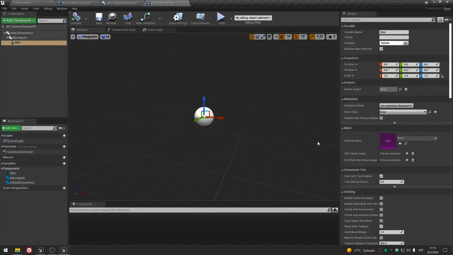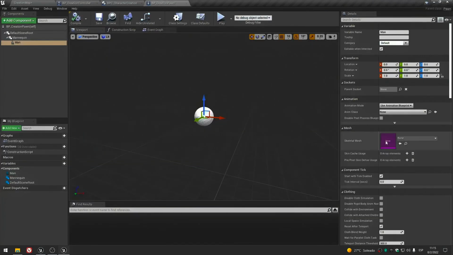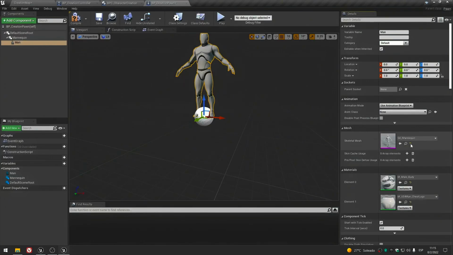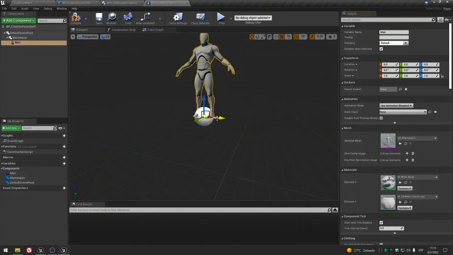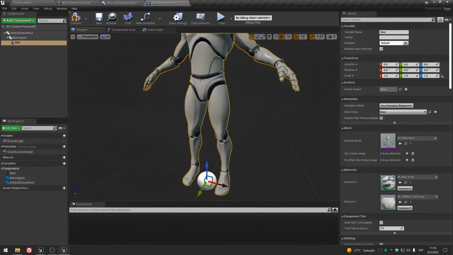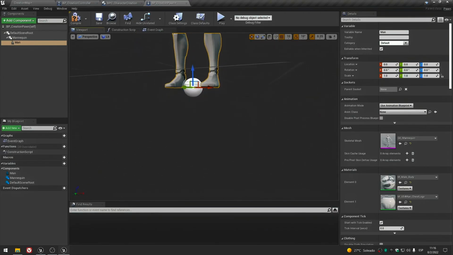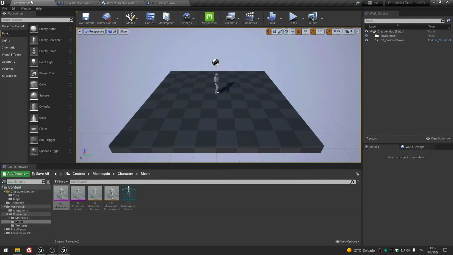And now you can select the mannequin in 3 ways. One, by selecting it in the browser and clicking the arrow next to the mesh slot. Second, by choosing it from the drop-down list. And last, by dragging it from the browser to the mesh slot. The first thing that we notice is that the mannequin is not perfectly aligned with the floor.